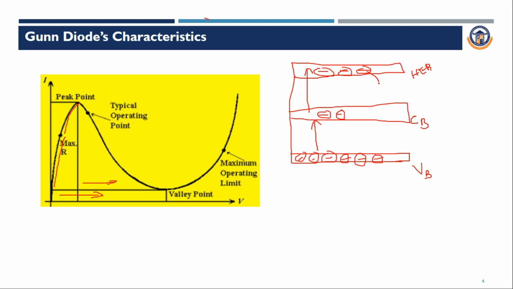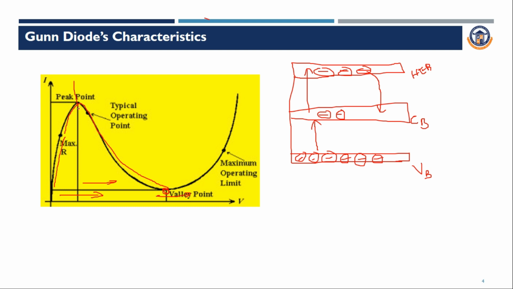The electrons from the higher energy band will jump to the conduction band. So the current will start to reduce until the valley point. Once it reaches the valley point and we again increase the bias voltage, the current will start to rise again, and the curve goes towards the maximum operating point.